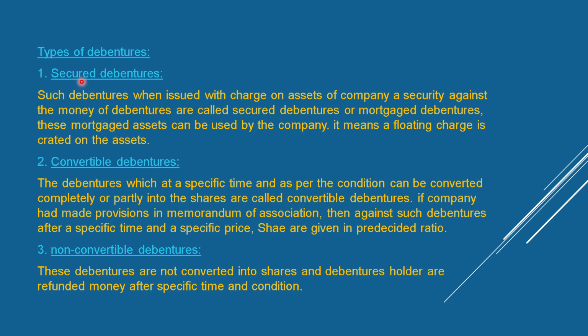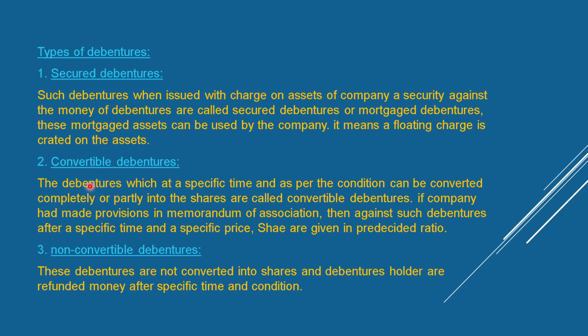Types of debentures. Secured debentures. Such debentures, when issued, will have a charge on assets of the company as security against the money of debentures, and are called secured debentures or mortgaged debentures. These mortgaged assets can be used by the company. It means a floating charge is granted on the assets.